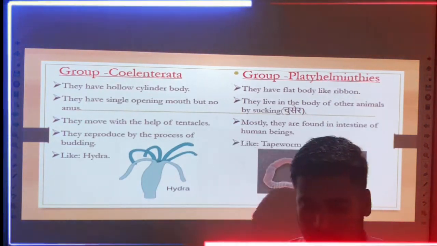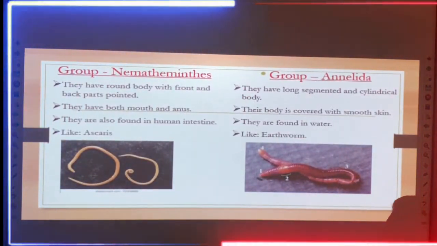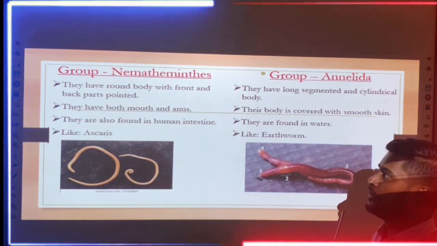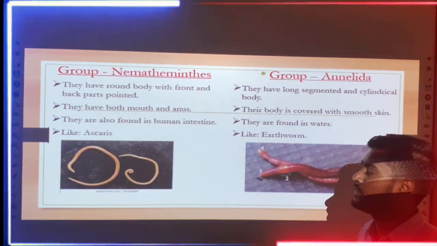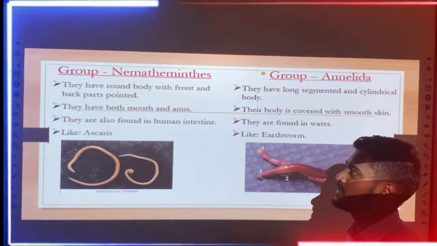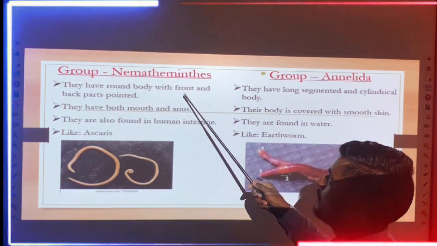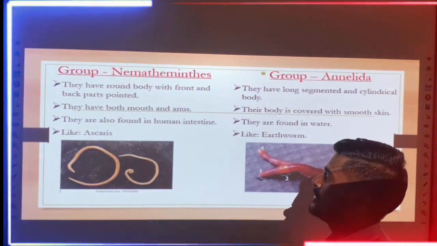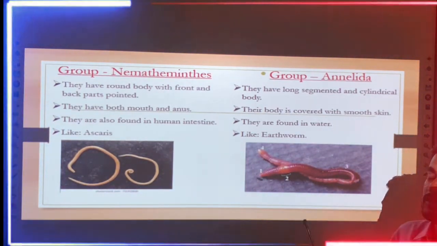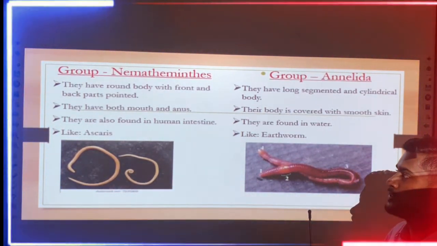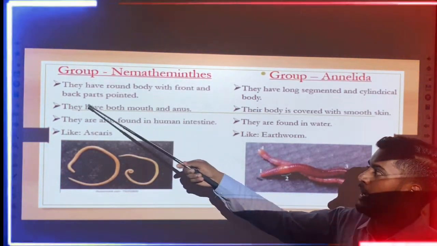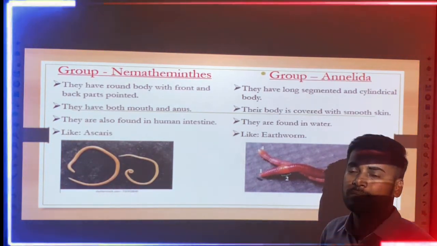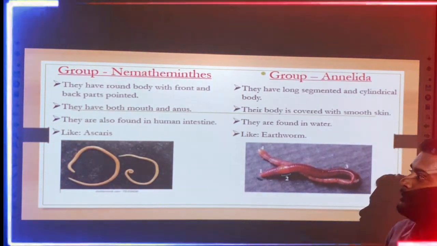And next slide is related to the features of Nemathelminthes. So how can you identify the invertebrate animals belonging to the Nemathelminthes? First of all you must know the features related to the Nemathelminthes. So here you can see they have a round body with the front and the back part pointed. It means when you see any invertebrate animal, first of all its body should have a round structure, and its front and back parts should be pointed, sharp. They have both a mouth and the anus.